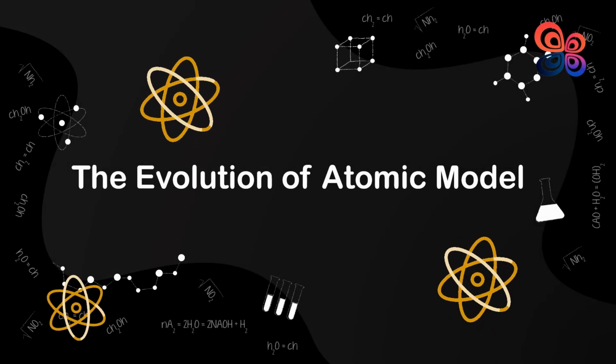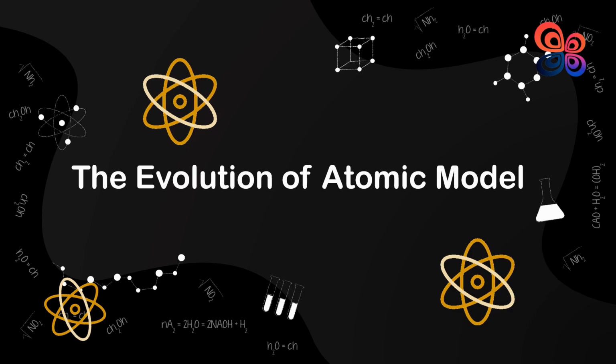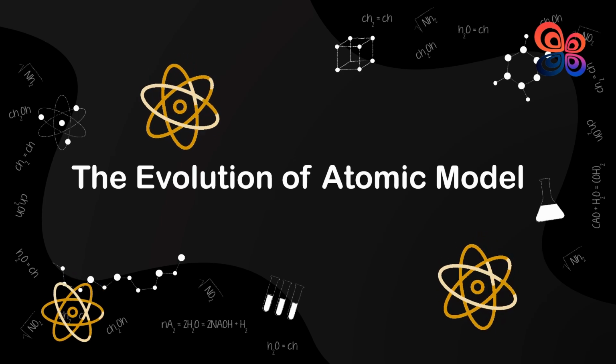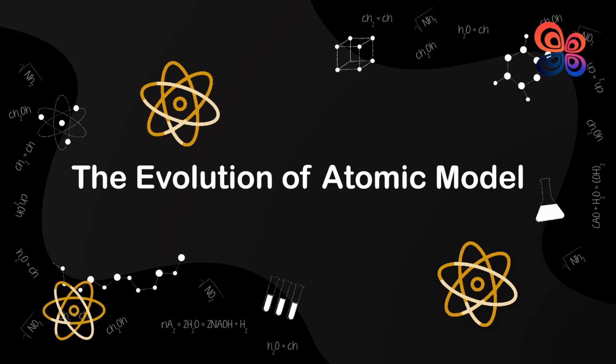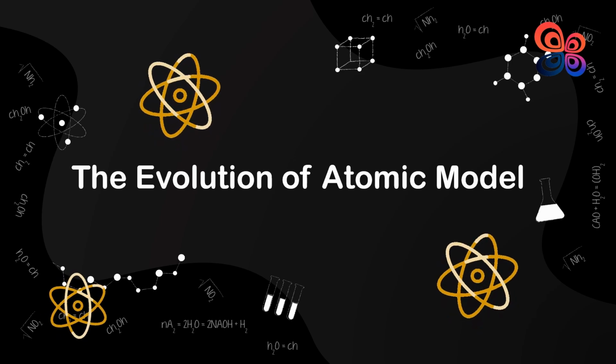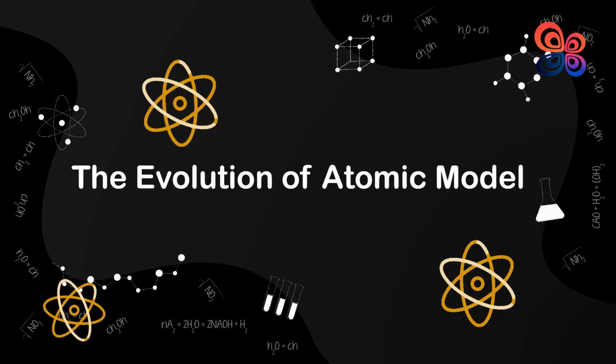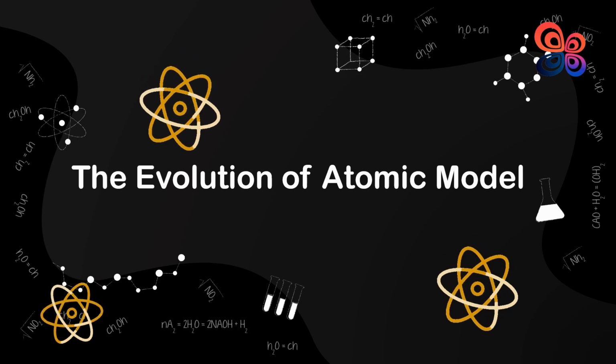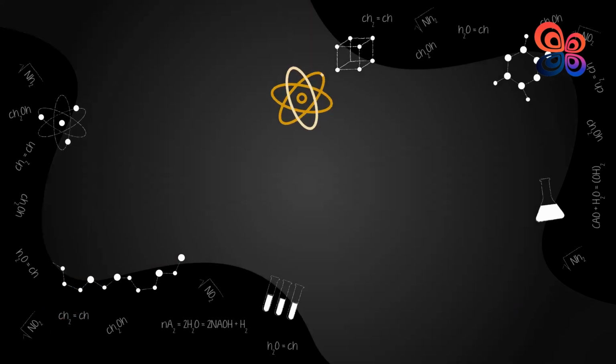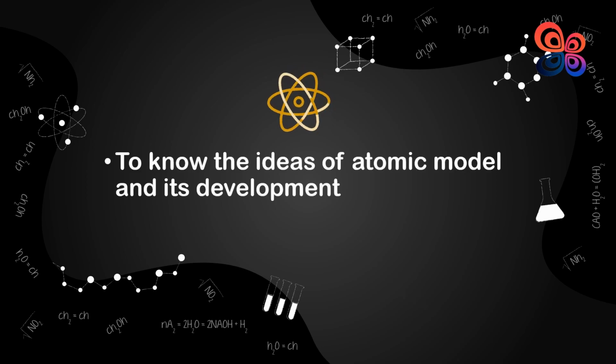An atom is the smallest particle of an element that retains the characteristics of that element. The concept of the atom is relatively new. Although the Greek philosophers in 500 BCE reasoned that everything must consist of minute particles called atomos, the idea of atoms did not become a scientific theory until 1808. So, this time we will discover the ideas of atomic theory and its development.